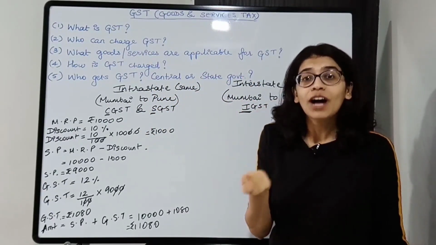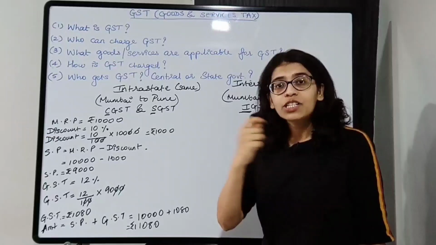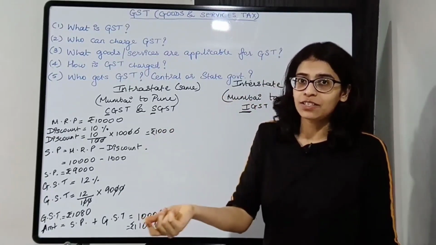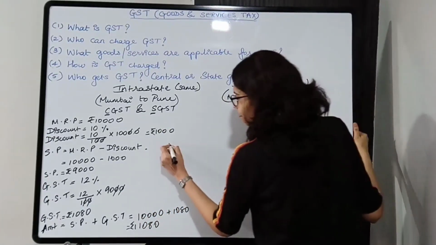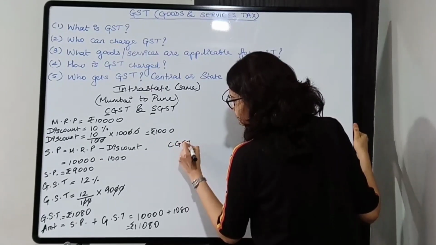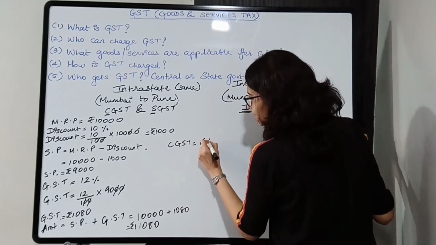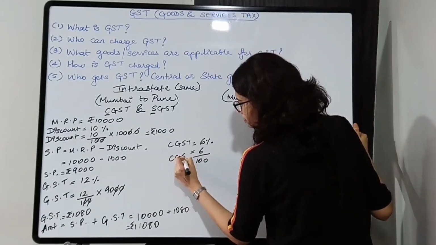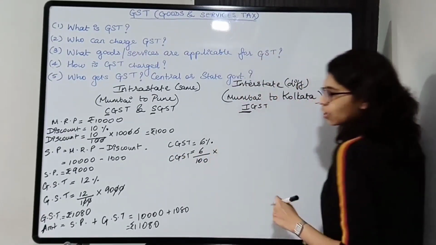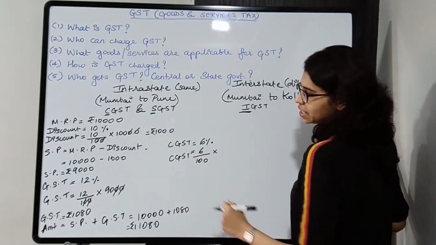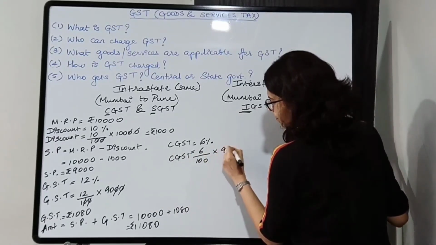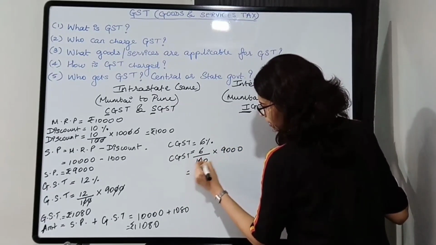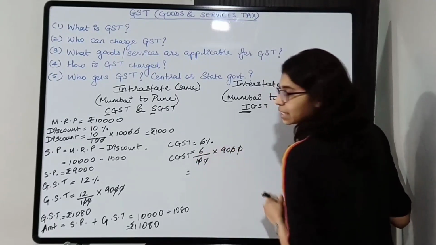So in case you have to find out how much is CGST or how much is SGST, what will it be? CGST will be 6%. So it will be 6 upon 100 of the selling price. So it is 9,000. So that will give 6 into 90.